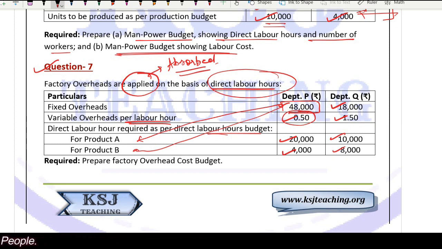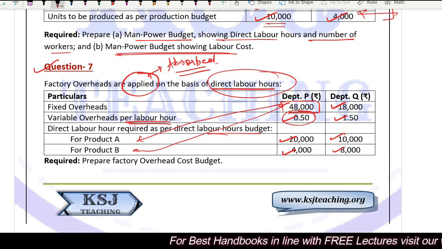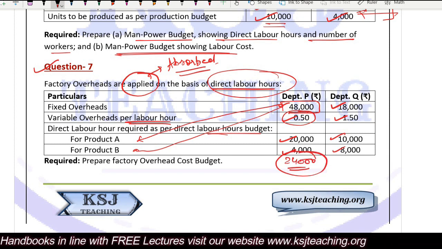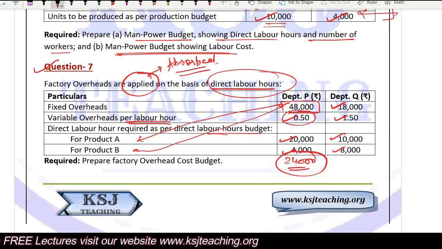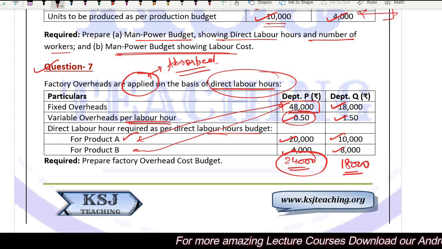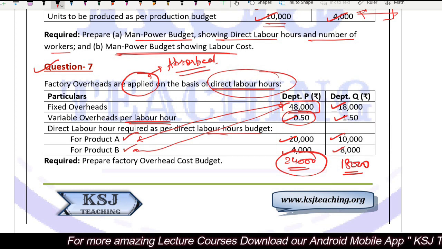Absorption rate means overheads divided by the direct labor hours. What is the labor hours in department P? 20,000 plus 4,000. Total labor hours is 24,000. So on these labor hours, you will calculate the absorption rate, here 18,000, right? And using that absorption rate, you will find out how much of the 48,000 is attributable to product A and how much of it is attributable to product B.